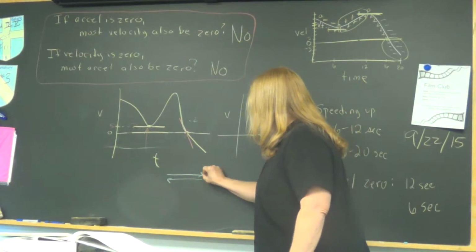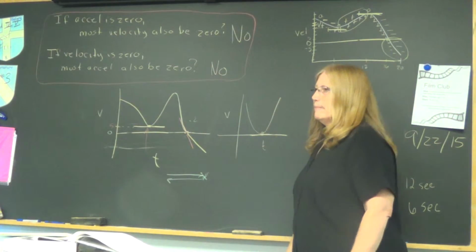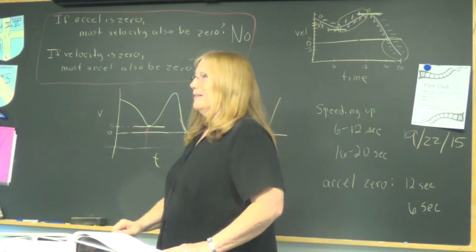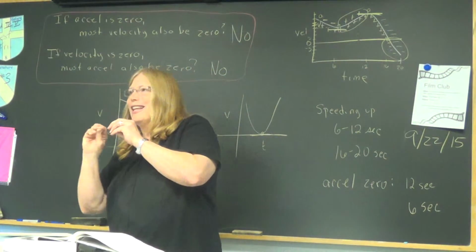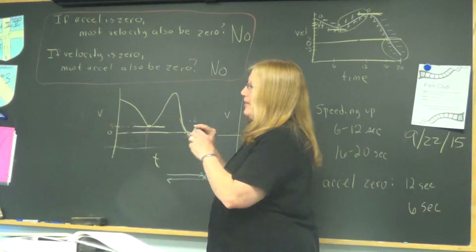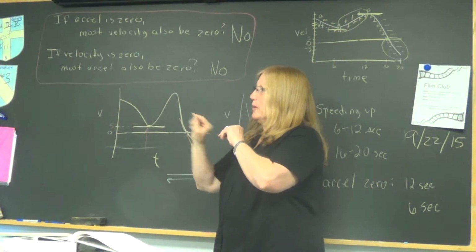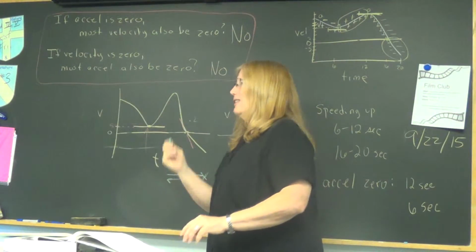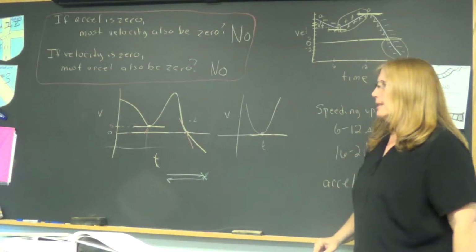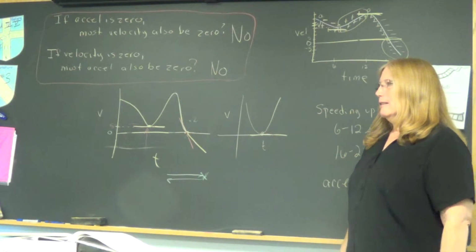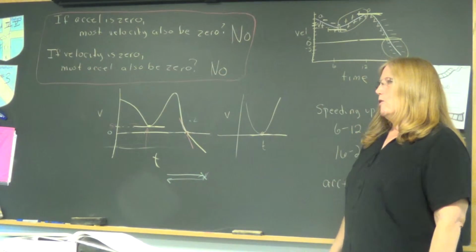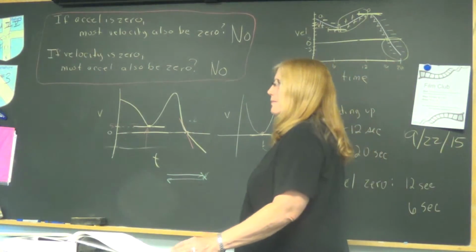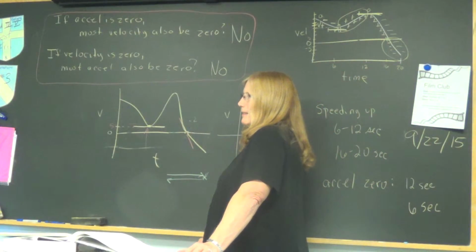Alright, so at that moment, say if you're making a U-turn, it's turning around, going one way and then the other, you don't have any velocity. If you make a V-turn, I guess you could call it, then you can accelerate without technically having velocity, but you'll still have speed.